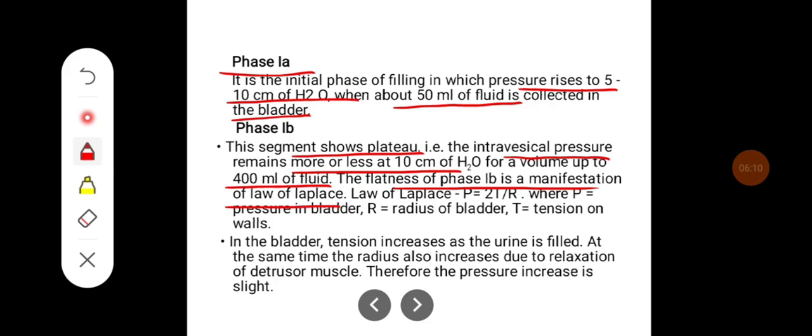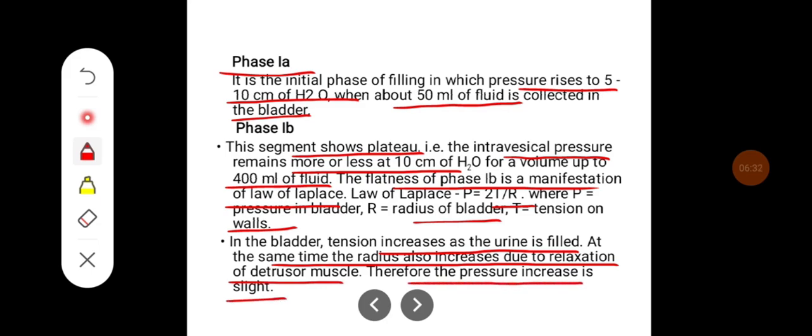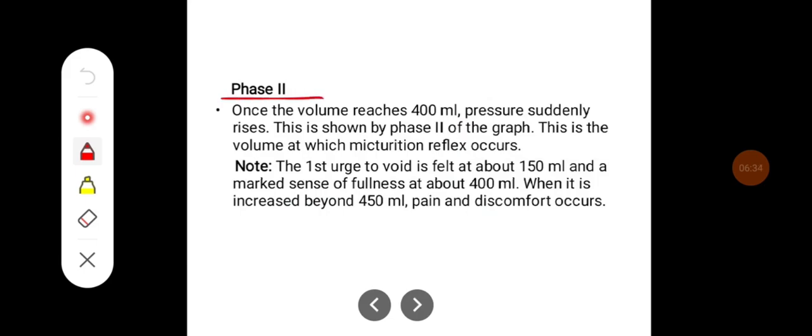The law of Laplace is P equals 2T divided by R, where P is the pressure in the bladder, R is the radius of the bladder, and T is the tension on the walls. In the bladder, tension increases as urine is filled. At the same time, the radius also increases due to relaxation of the detrusor muscles, and therefore the pressure increase is slight. In phase 2, once the volume reaches 400 ml, pressure suddenly rises, as shown by phase 2 of the graph, and this is the volume at which the micturition reflex occurs.